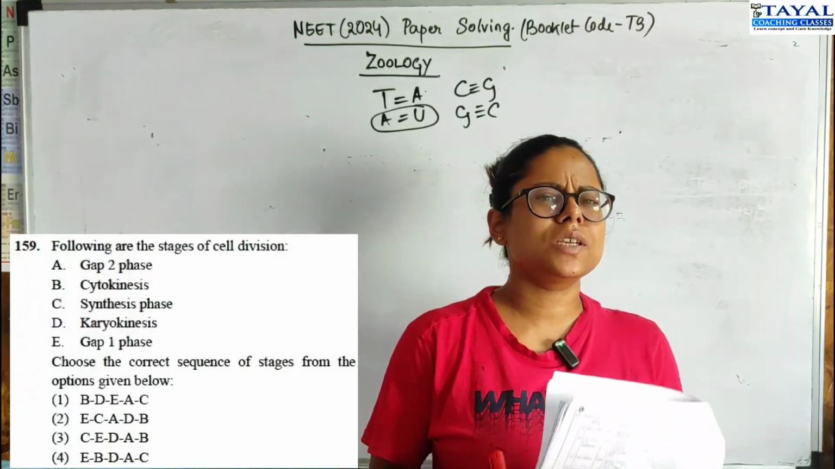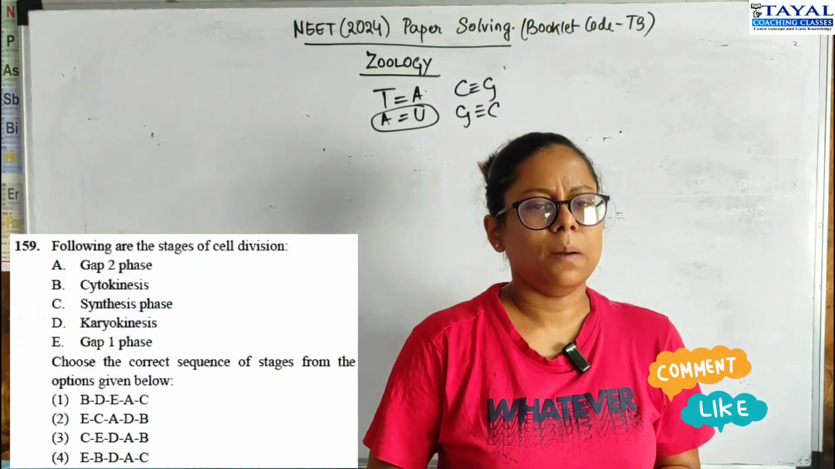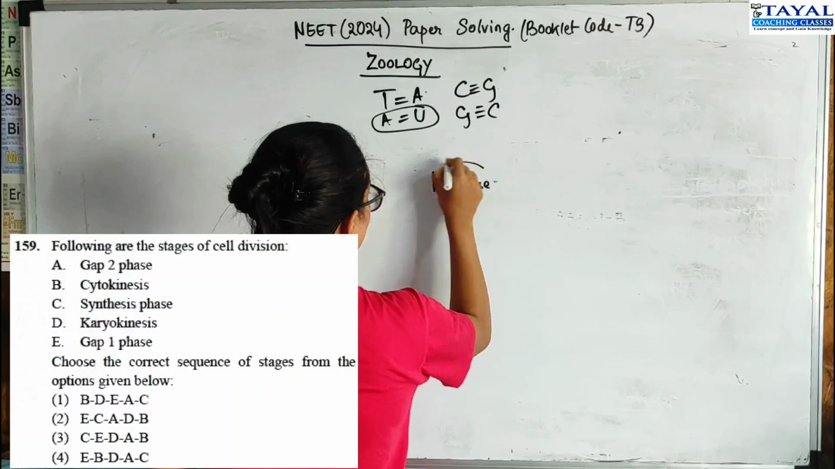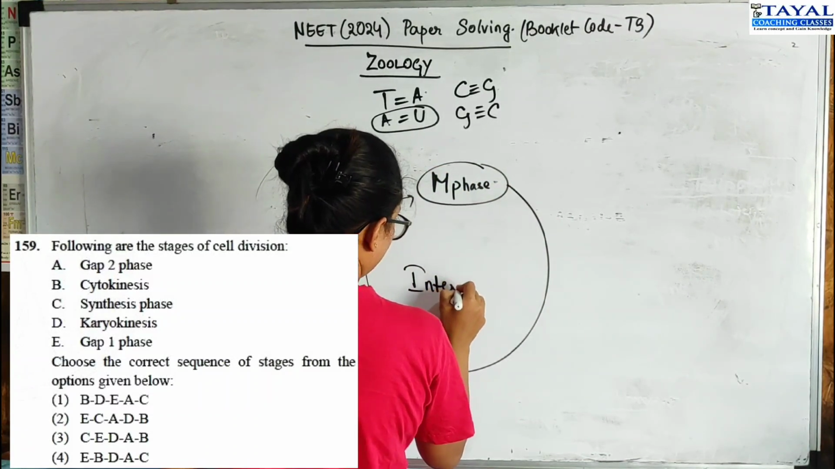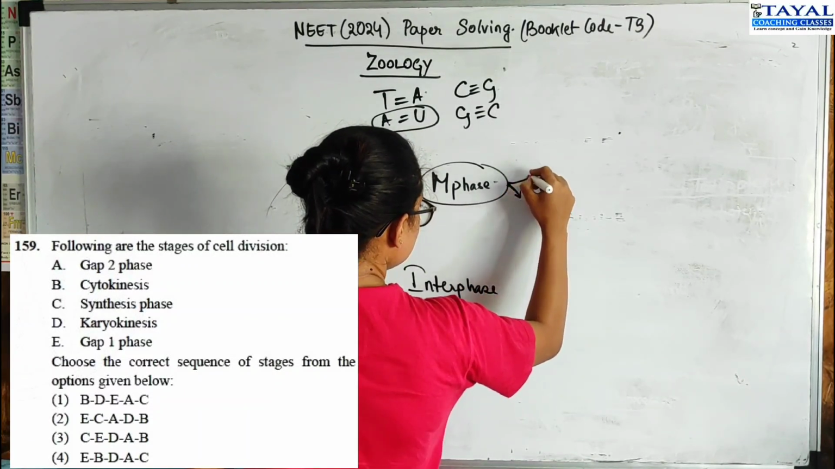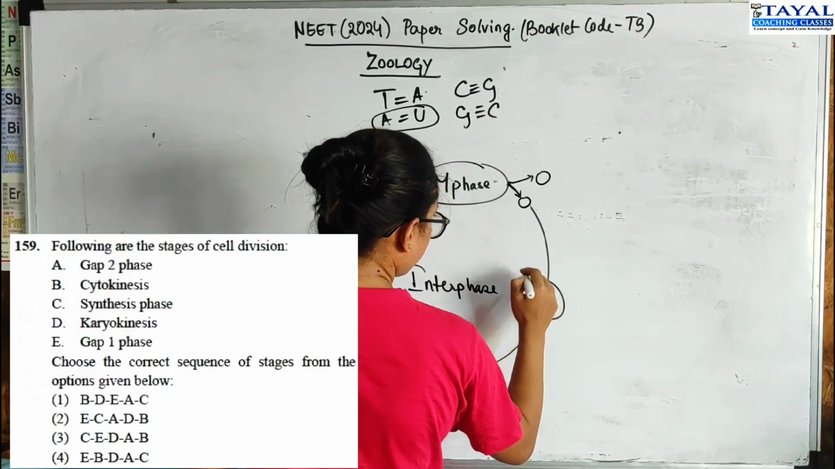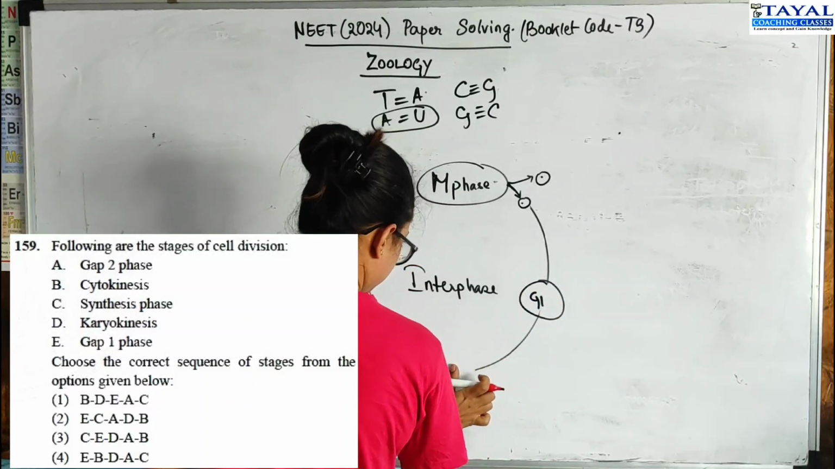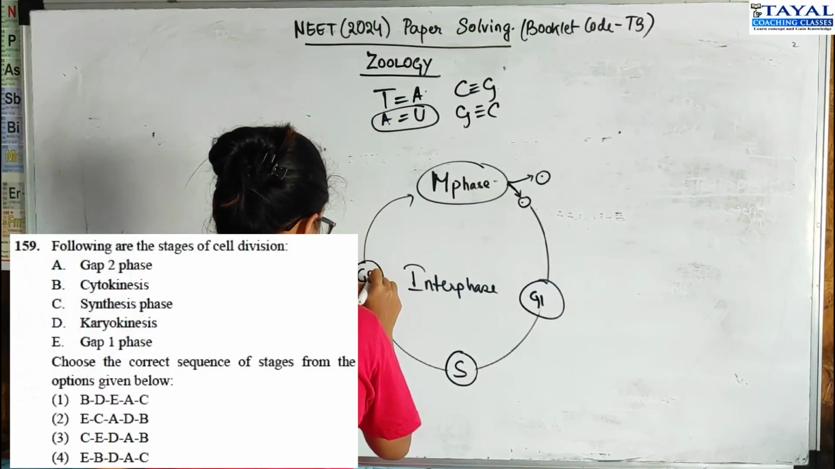159. This is another extremely easy question. So they just want you to order what happens during a cell cycle. So we know that in a cell cycle you have an M phase, which is followed by an interphase, right? The M phase gives rise to 2 daughter cells. Each daughter cell enters the interphase, where you have G1, you have S, and you have G2.